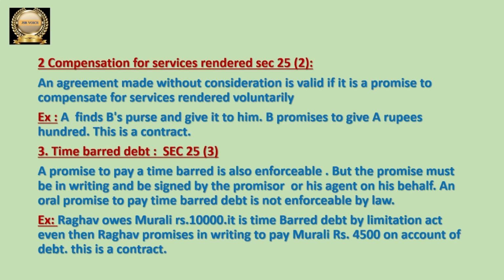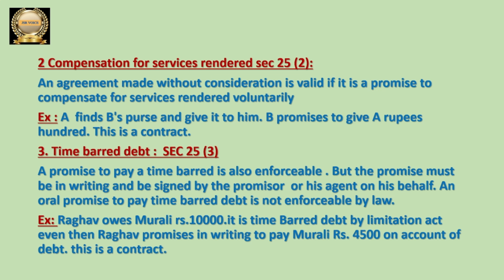Example: A, one person, finds B's purse. So A is one person, B is another person. A finds B's purse, and what is A doing? He is giving B's purse back to him. Here A is rendering some services, and B is promising that he is going to give 100 rupees to A. We can say that this is a valid contract because A is rendering services, B is paying money.